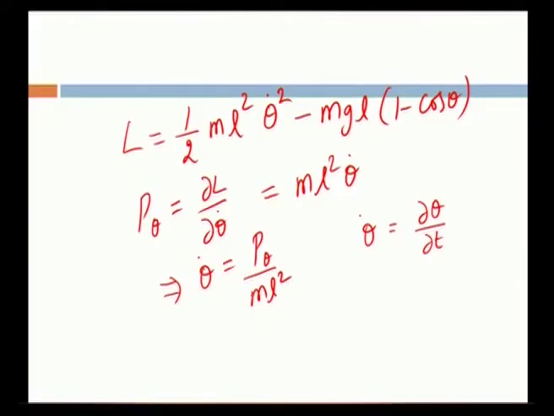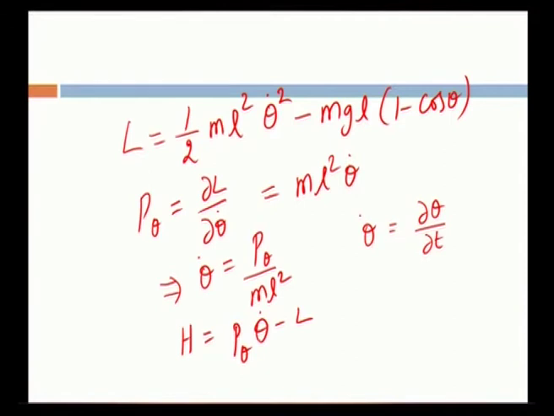The Hamiltonian of the system is given by H is equal to P suffix theta, that is the canonical momentum, times theta dot minus L. Here H is the Hamiltonian, L is the Lagrangian. These two are connected by the term P theta theta dot.